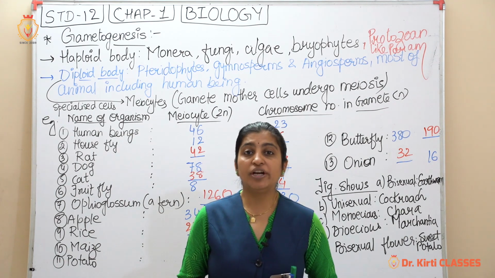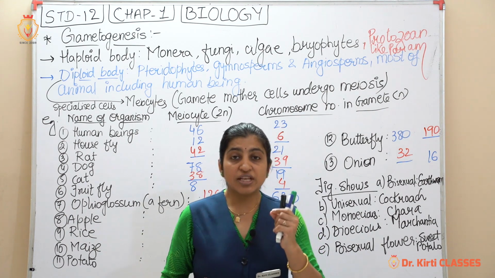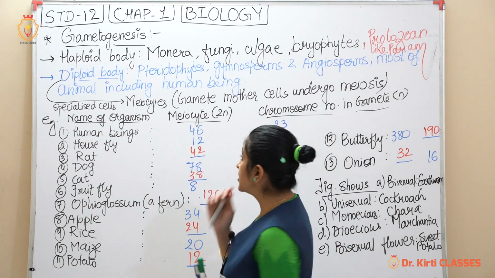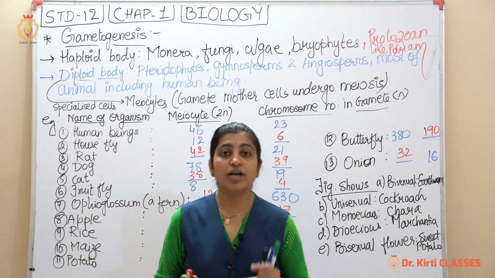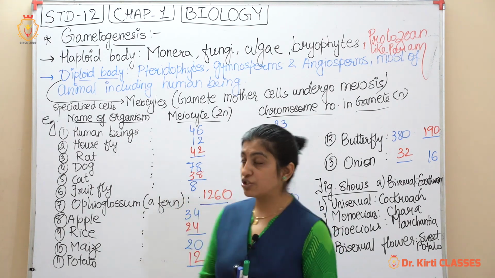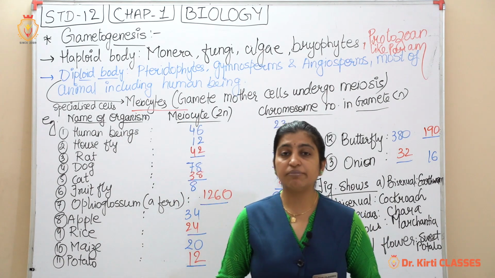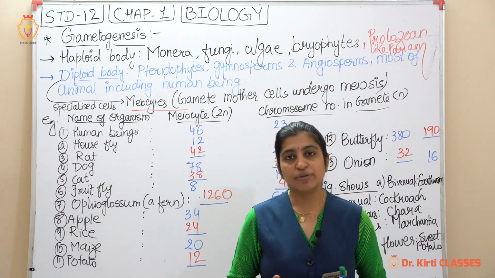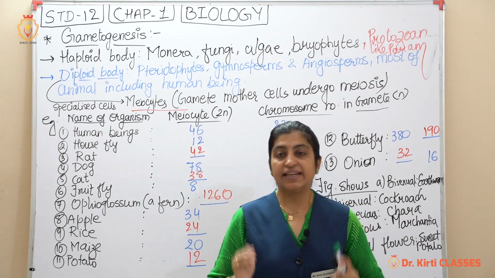Now in a diploid body, the formation of gametes will undergo meiosis. So the cell which is involved in the meiotic division is known as a meiocyte, that is the gamete mother cell which undergoes meiosis. So these cells are known as what? Meiocytes. So you can just see on the board, meiocytes. Meiocytes are nothing but the cells which undergo the reduction phase for the formation of n number of chromosomes and a number of cells containing gametes.